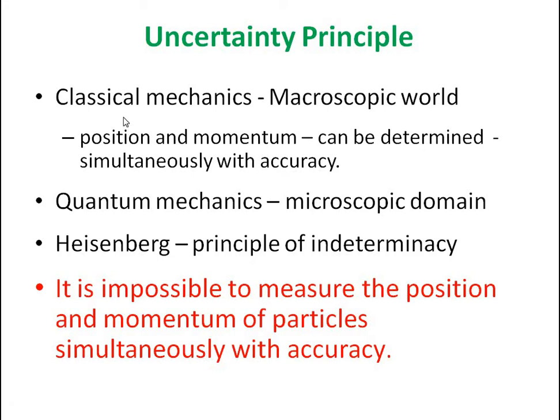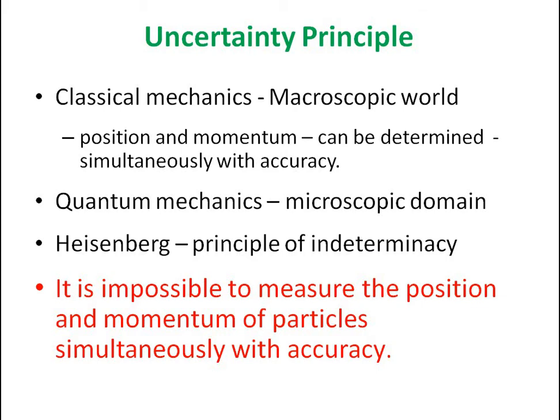We can measure both x and p simultaneously with 100% accuracy. But in quantum mechanics, if we deal with the microscopic domain, that means molecules, atoms or electrons, then we have to consider quantum mechanics, where Heisenberg's principle of indeterminacy comes forward.